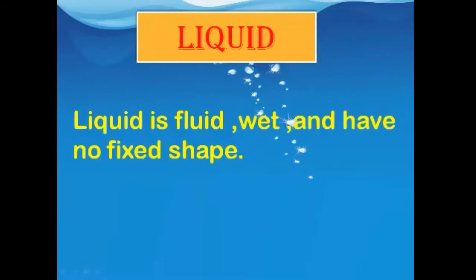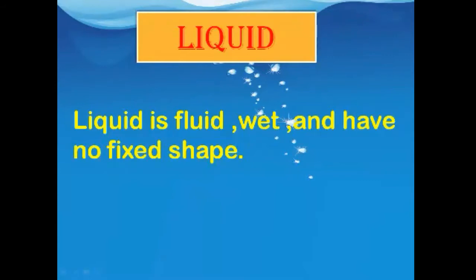For example, when you keep water in a cup, the water takes the shape of the cup. When you keep water in a glass, the water's shape looks like the glass. When you keep water in a bottle, it may be a small bottle, it may be a large bottle, the shape of the water will look like the bottle. Okay, my dearest students, so liquid is fluid and wet and has no fixed shape.